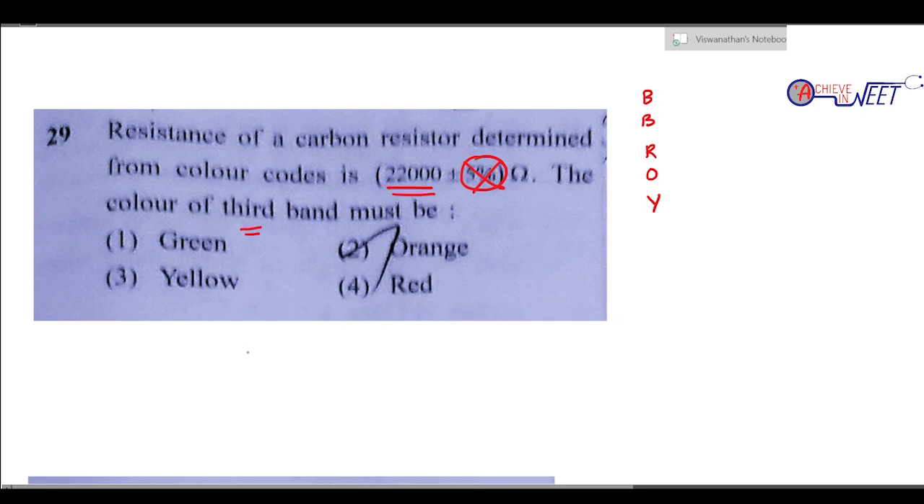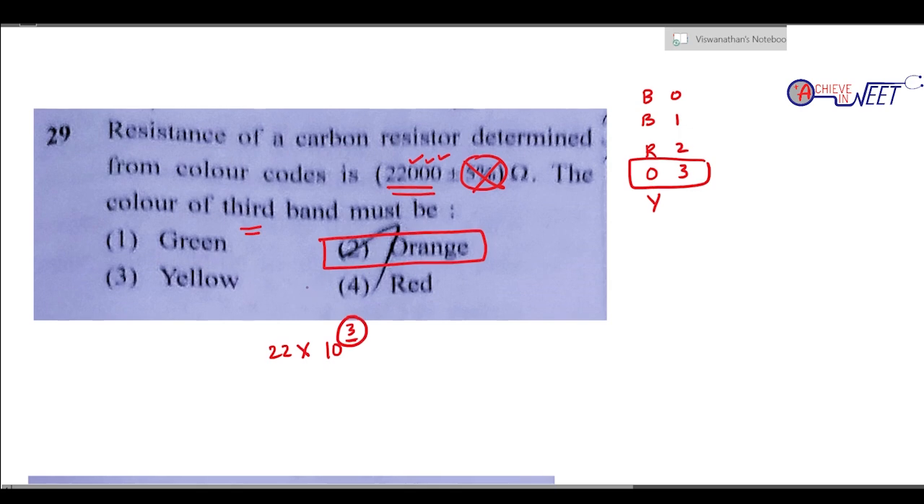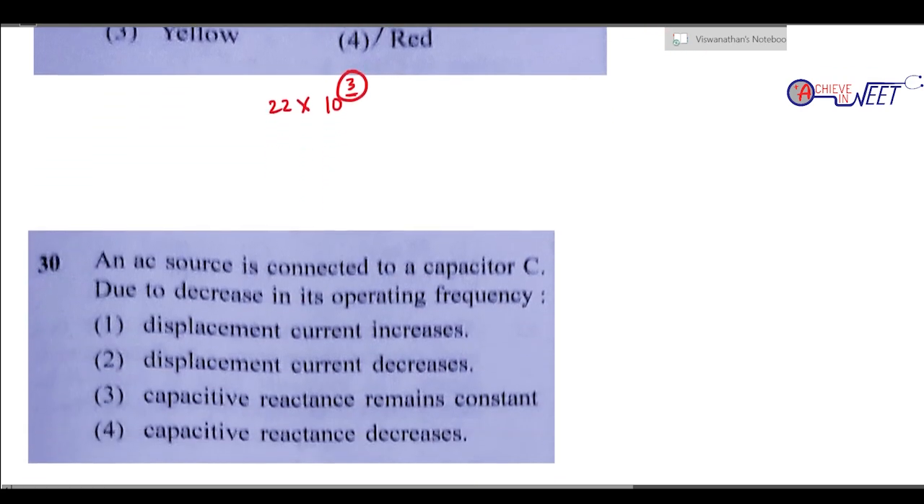So always we know very well the first two numbers signify the first color and the second color, and the third color is the power. So in that, 22 into 10 power what? 1, 2, 3. So 10 power 3. So it is 0, 1, 2, 3. 10 power 3 is orange. Right? So 22,000 is 22 into 10 power 3. This power will signify the third color, third band. Right? So it should be orange.